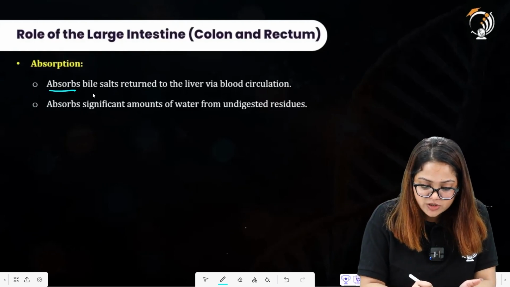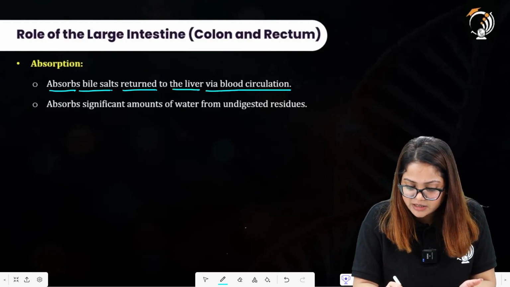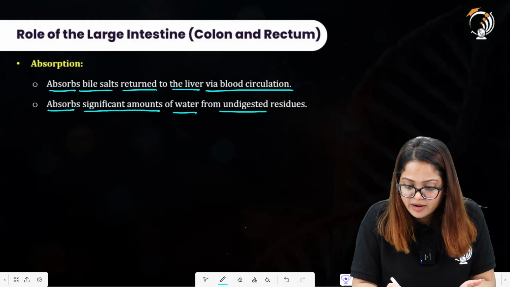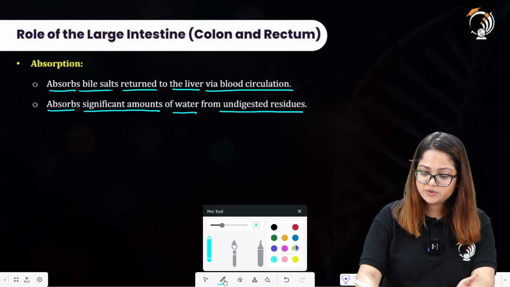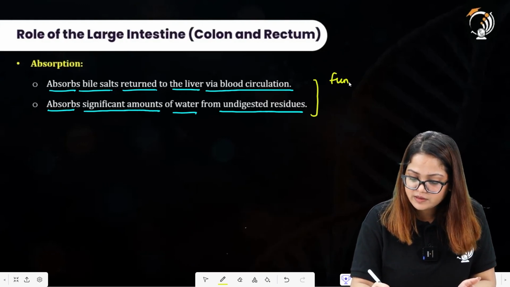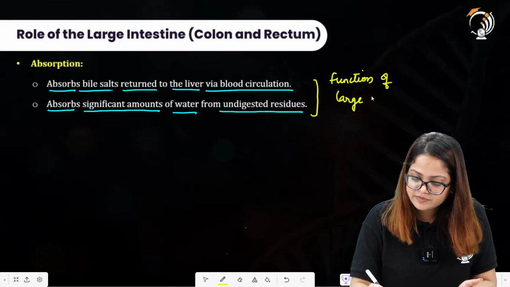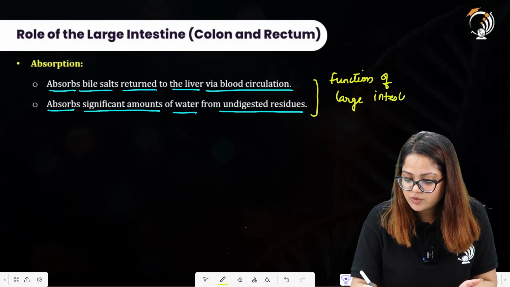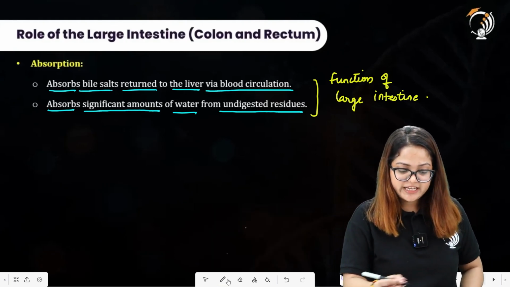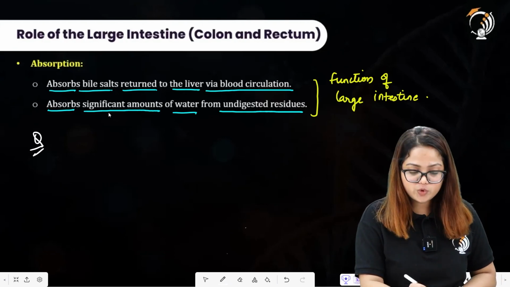Absorption of the bile salt: it absorbs bile salts returned to the liver via the blood circulation, and absorbs a significant amount of water from undigested residues. So we are actually talking about the function of the large intestine. Now one question was there in the previous year examinations that asked to label the structure which absorbs maximum amount of water from the food material.